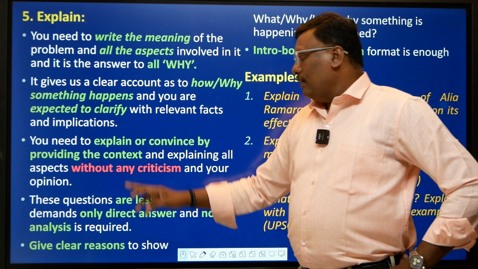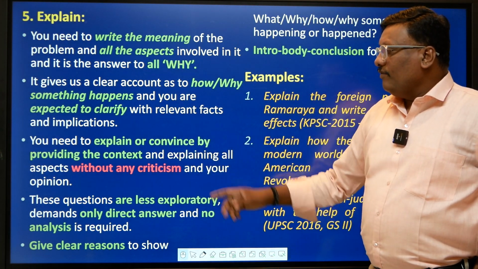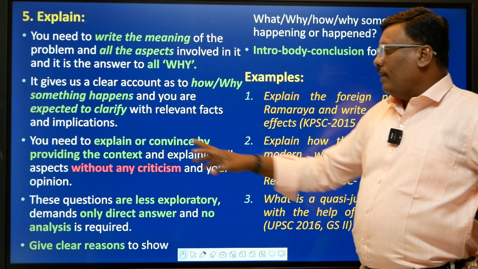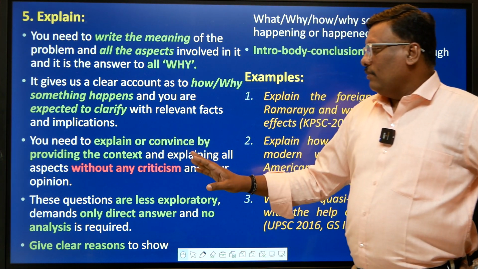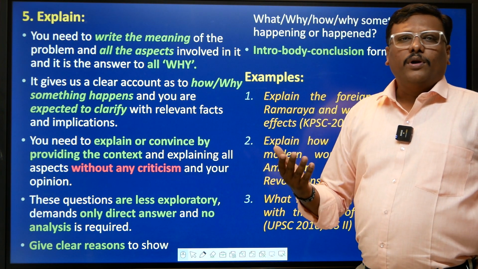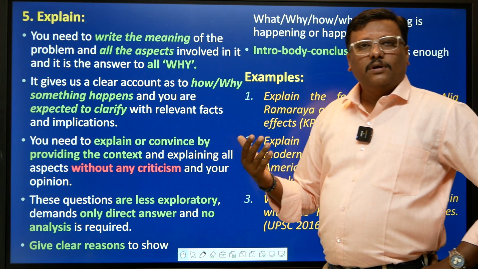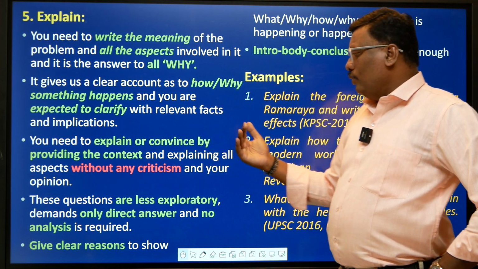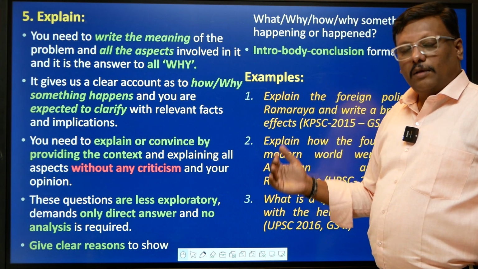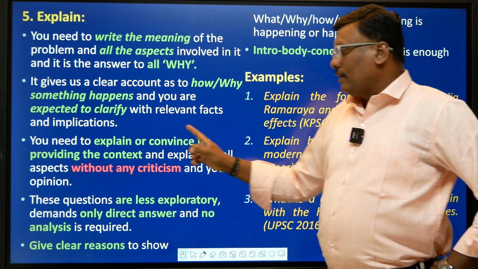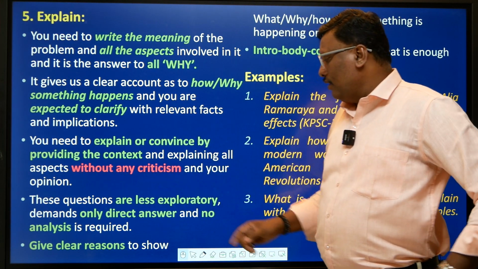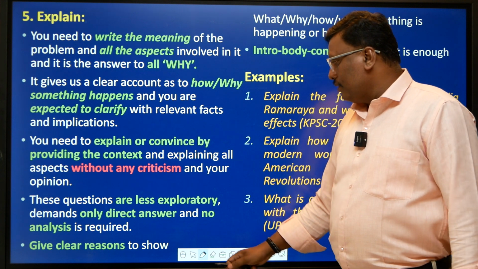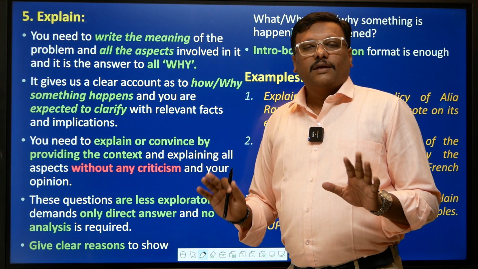Next you need to explain or convince the reader by providing consistent context. Something has happened, you give a context, then you construct based on the facts and the concepts. But the key point here is that you should not worry about criticizing any topic.